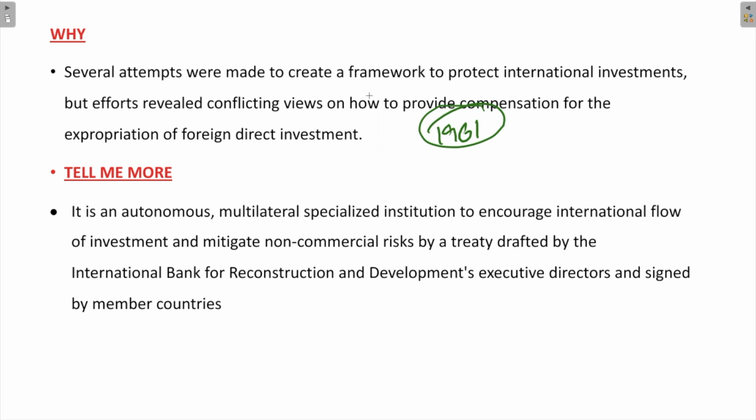So it is an international autonomous multilateral specialized institution to encourage the international flow of investment and mitigate non-commercial risks. So this is all for the World Bank Group. I have covered the five organizations which come under the World Bank Group.